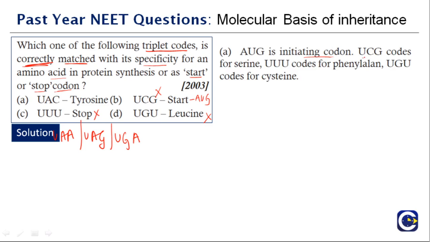AUG is the initiation codon, UCG codes for serine, UUU codes for phenylalanine and UGU codes for cysteine. So just try to remember these codons. It can be a bit difficult, but when more than one codon codes for a particular amino acid, there is always degeneracy at the third position. So the first two nucleotides will always be the same. When some amino acids are coded by more than one codon, this is called the degenerate nature.